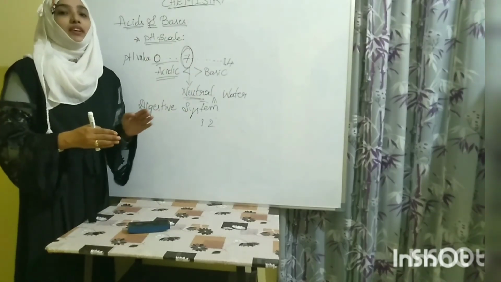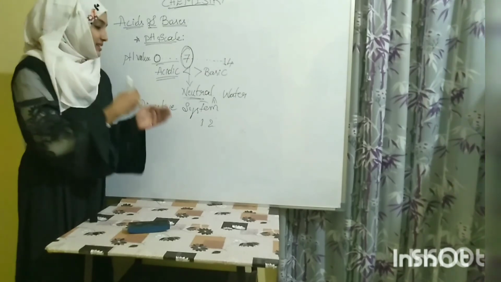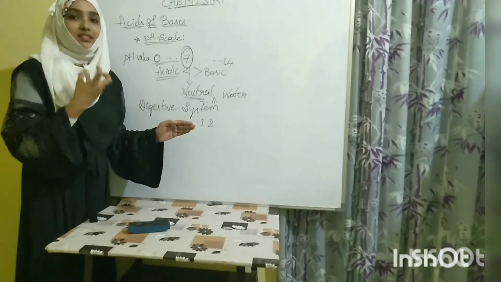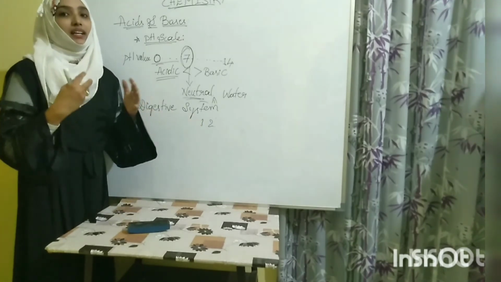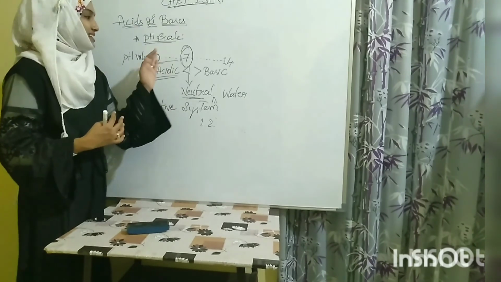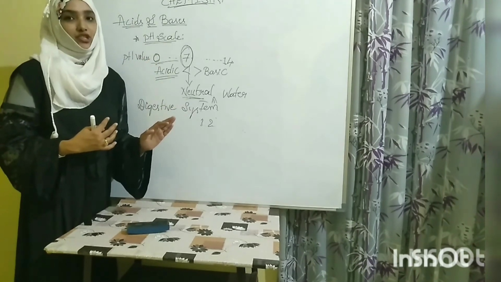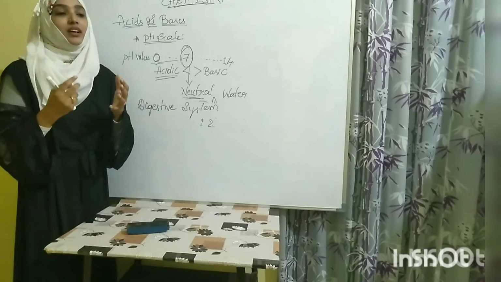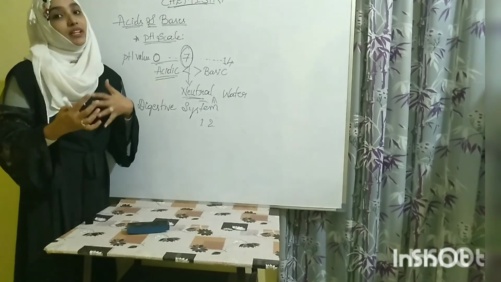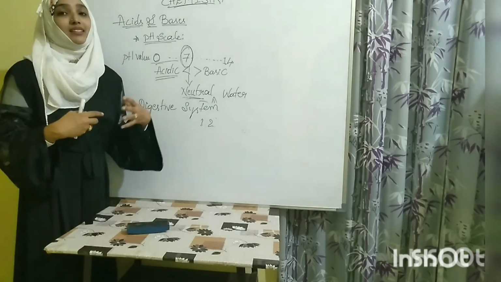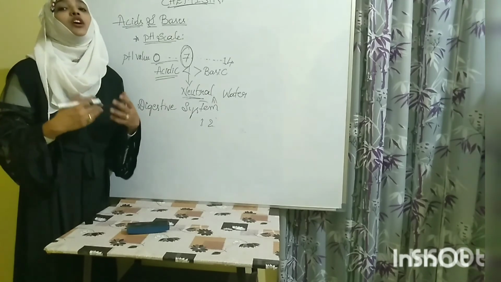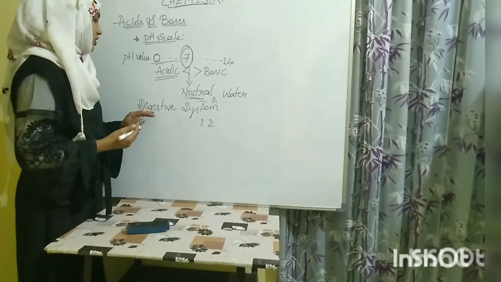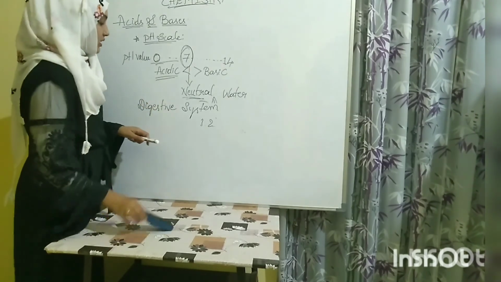What it will do, when we eat something, the acid present in our stomach will digest whatever we eat, and our digestive system works upon the acidic medium of pH. If we eat a lot of things, we feel acidity whenever we have not taken food or we have taken excess of food. That time our digestive system will get confused and it will release a lot of acid, and that will cause us acidity. So this is one more importance of pH.